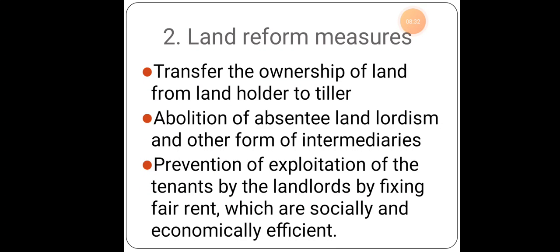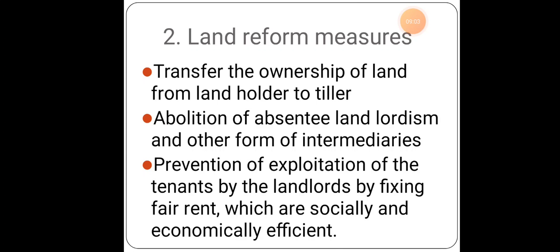Second one is about the land reform measures. So what is land reform? Any changes which should come under the land. So first one is the transfer of ownership of the land from the landholder to the tiller. What used to happen, we saw the zamindari system, we even saw the abolition of all those things. Even in spite of that, some of the landholders are paying money to the panchayats. Why are they paying? For the betterment or the maintenance or for the security of their particular place.